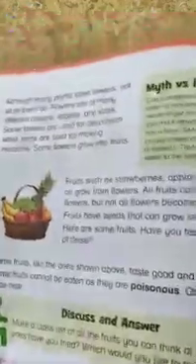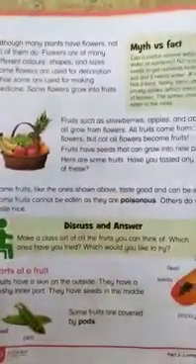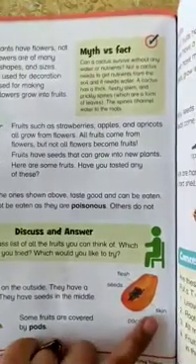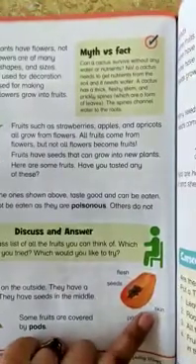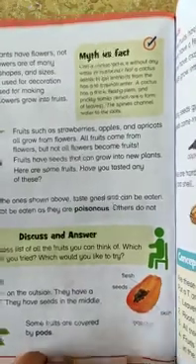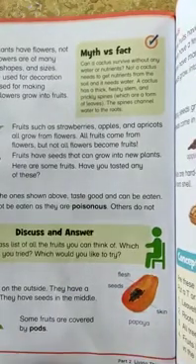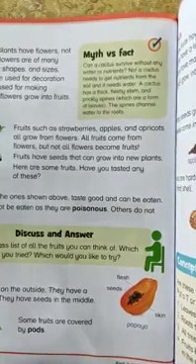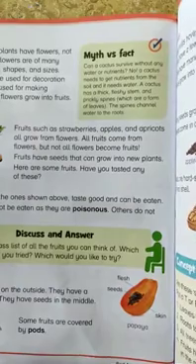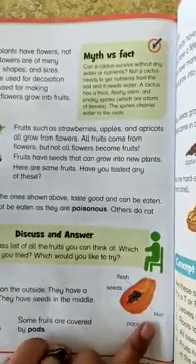Now look at your books. There are different parts of a fruit. A fruit has a main important part, that is the skin. What does the skin do? It protects the fruit. How? Like our skin protects our body, the skin of a fruit protects its flesh or inner parts. So the first thing is the skin of a fruit.